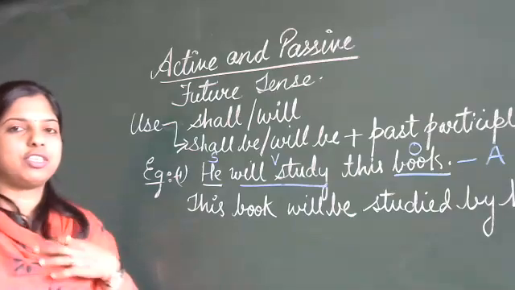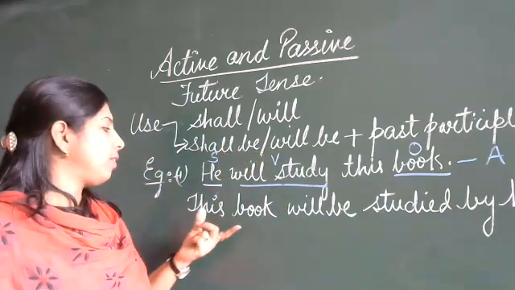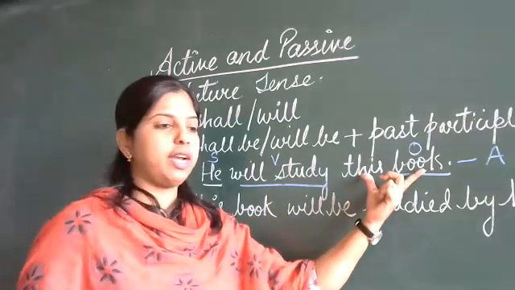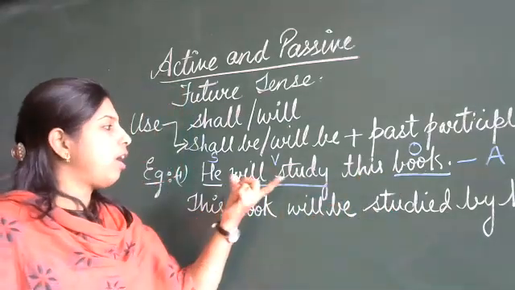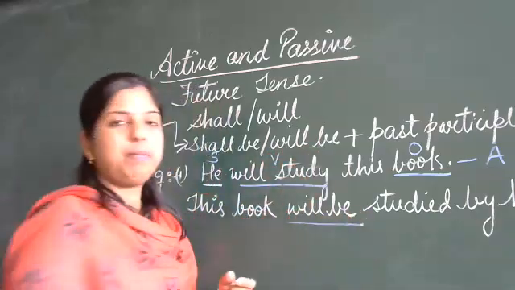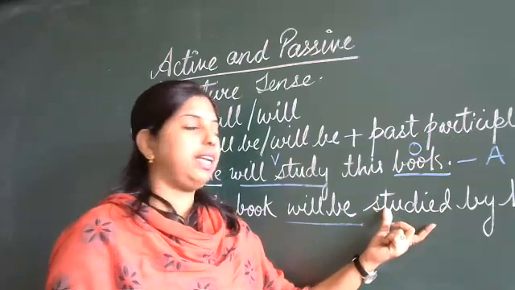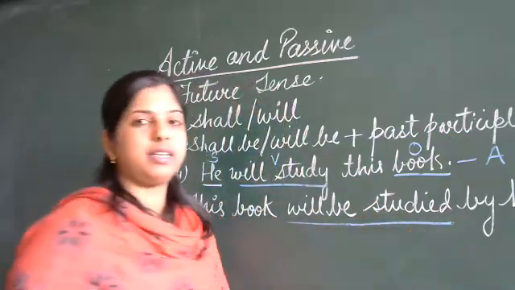See here, what changes we made and the words we are supposed to use here. This book. So this object has come here. Will study changes to will be. Study changes to past participle, studied. Will be studied.